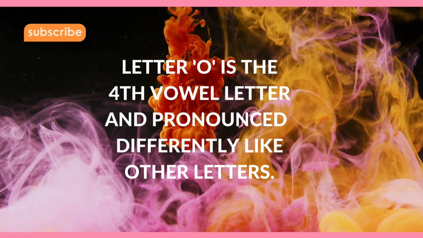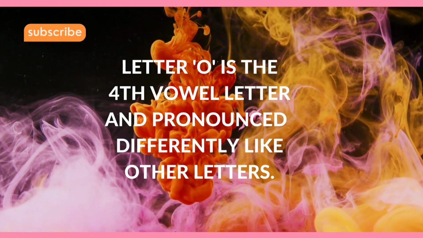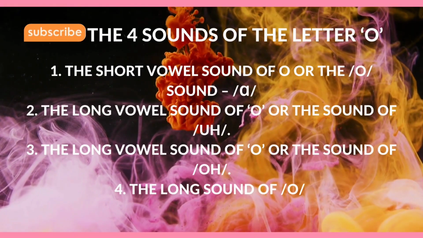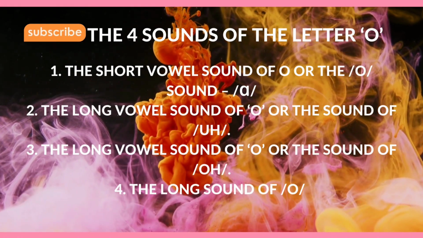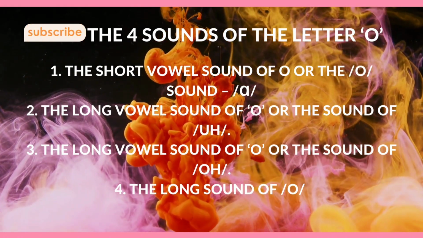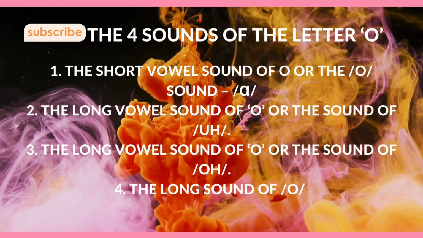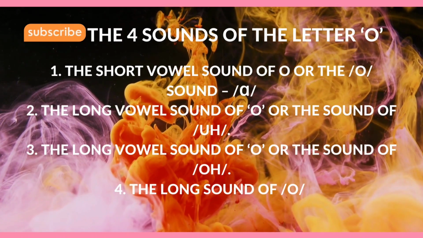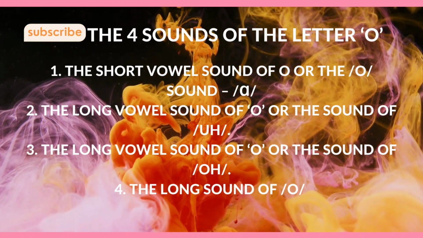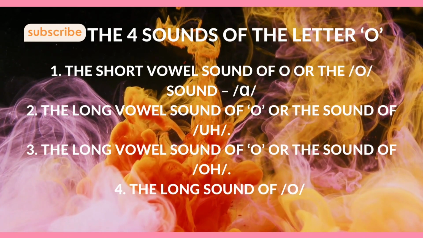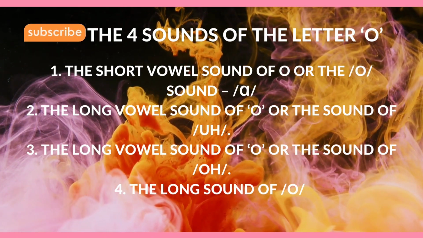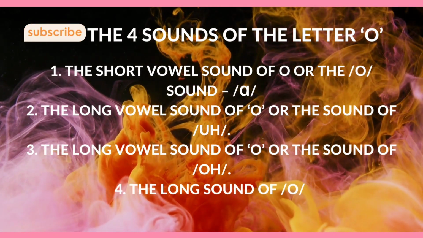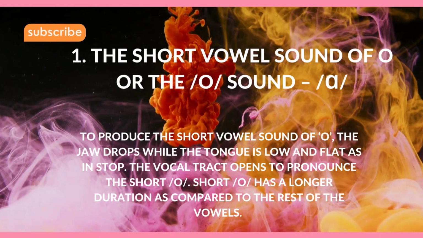Letter O is the fourth vowel letter and is pronounced differently from other letters. The four sounds of the letter O are: the short vowel sound of O, the sound of A, the long vowel sound of O, and the long sound of O. Let's discuss all these sounds one by one.